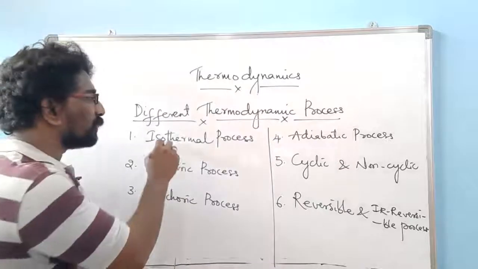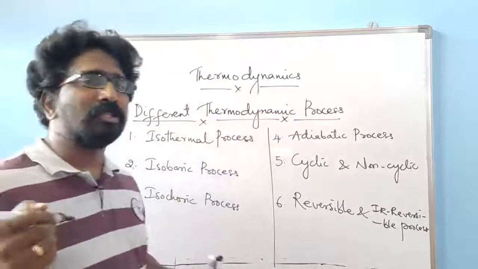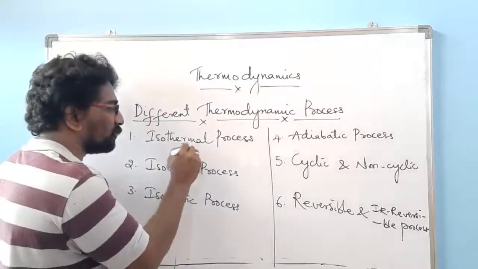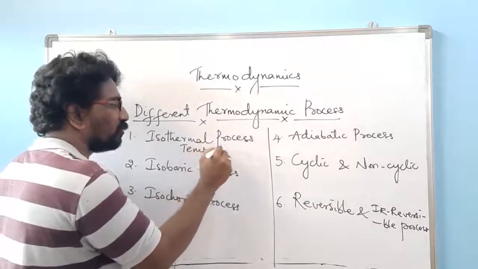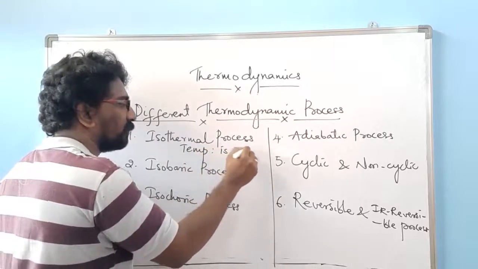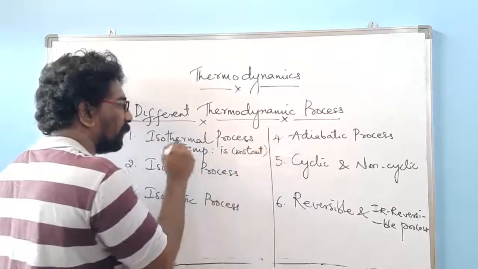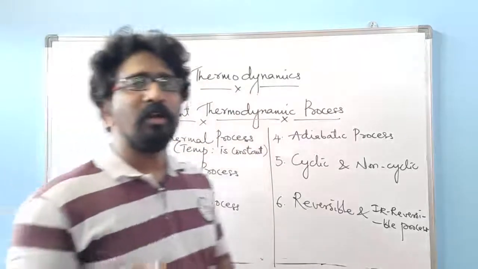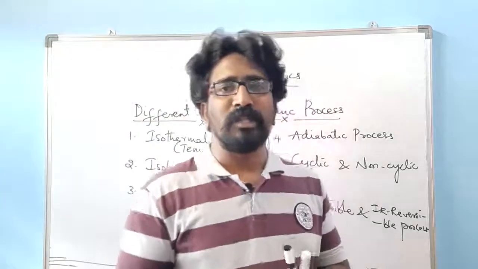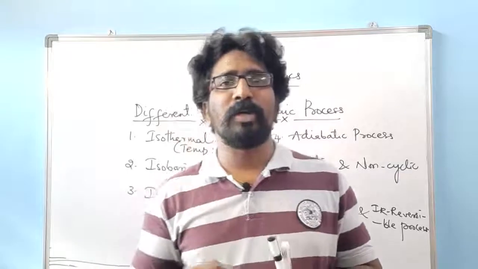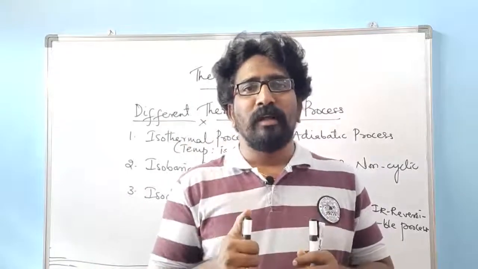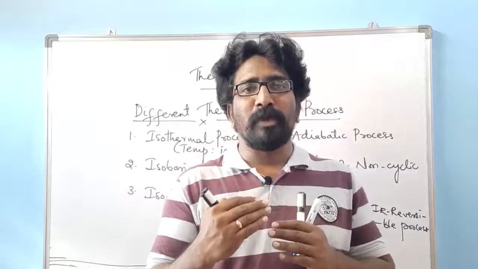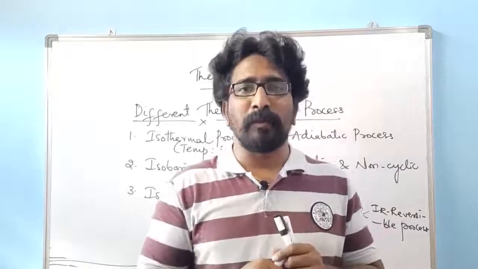In the isothermal process, the temperature is constant. What is an isothermal process? It is a thermodynamic process that happens at a constant temperature.